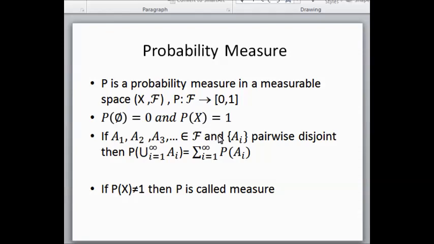Moreover, if A1, A2, A3, and so on are contained in the sigma algebra F and the sets are pairwise disjoint, then the probability of the union of all these events is equal to the sum of the individual probabilities of each event. We should point out that if the probability of X does not equal 1, then P is not a probability measure and it's called simply a measure.